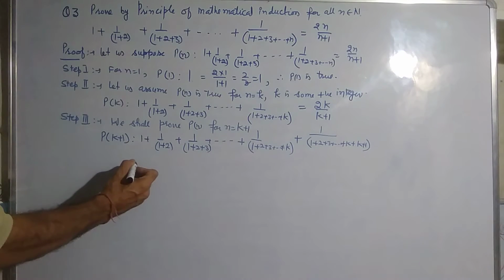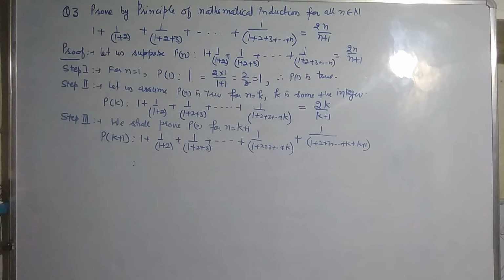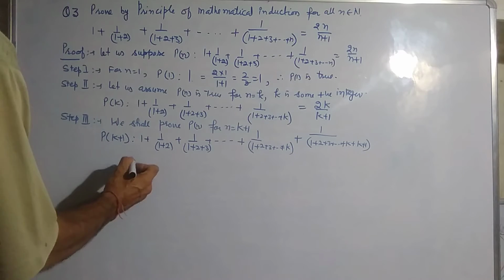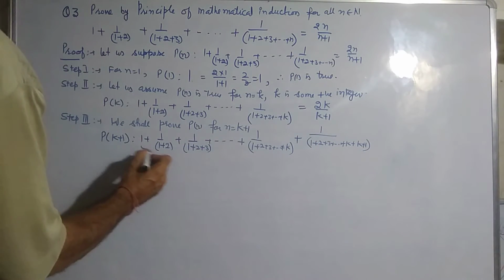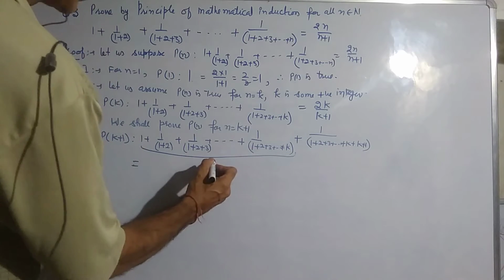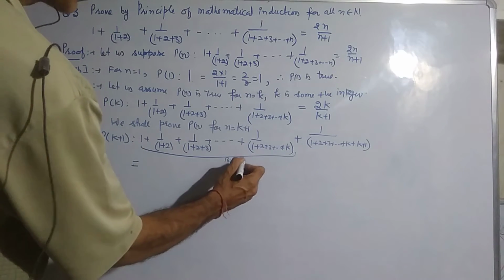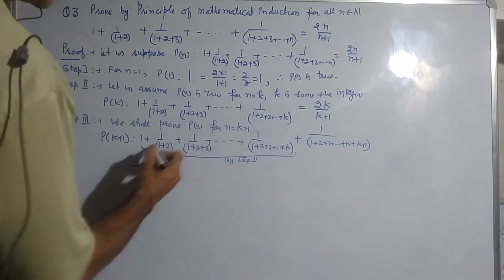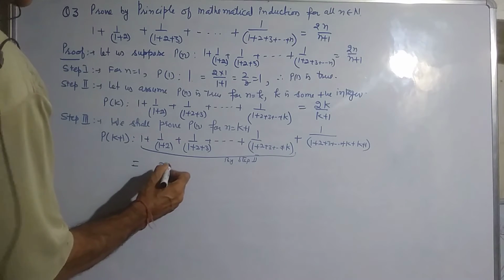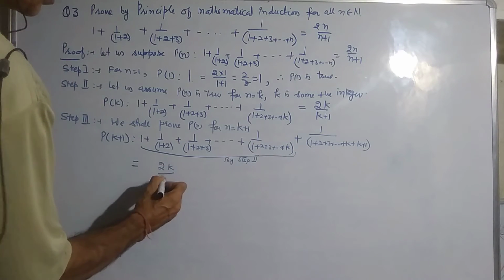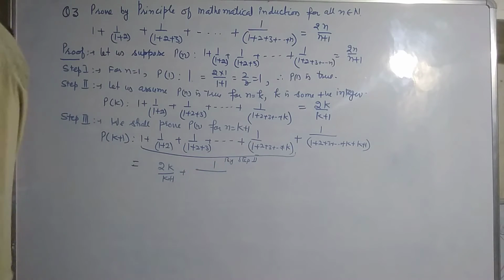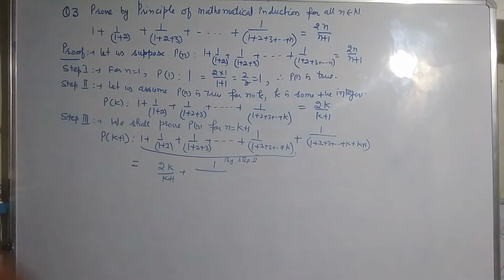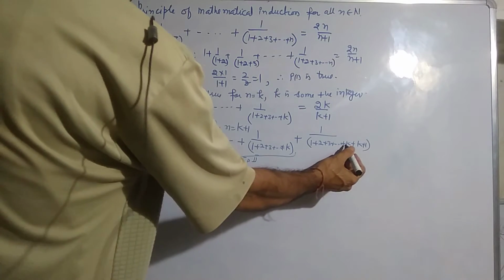Now by using step number 2, the statement Pk becomes 2k/(k+1) + 1/(1+2+3+...+k+1).